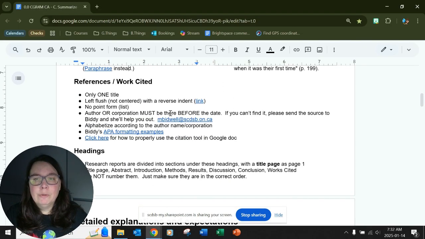Referencing, on how to actually do it properly one more time. It's all been in the content of the course, so please double check it. Your APA formatting is worth 2% of your final mark. We got it.